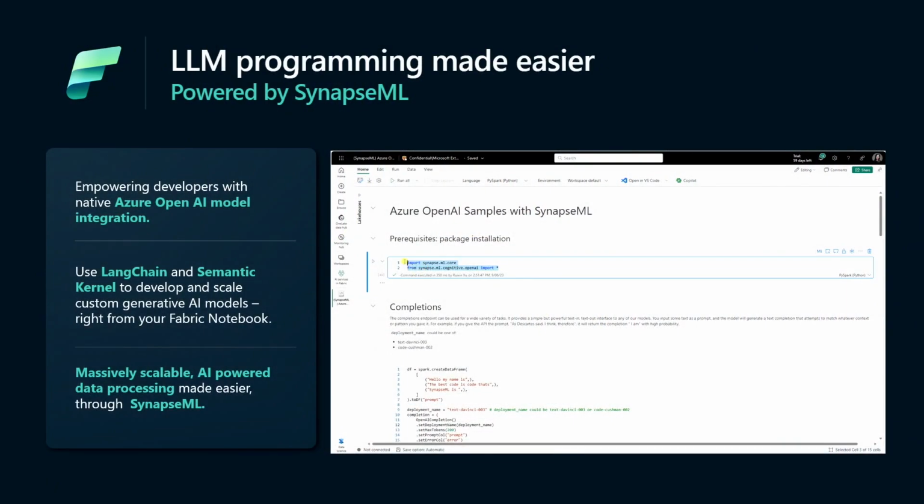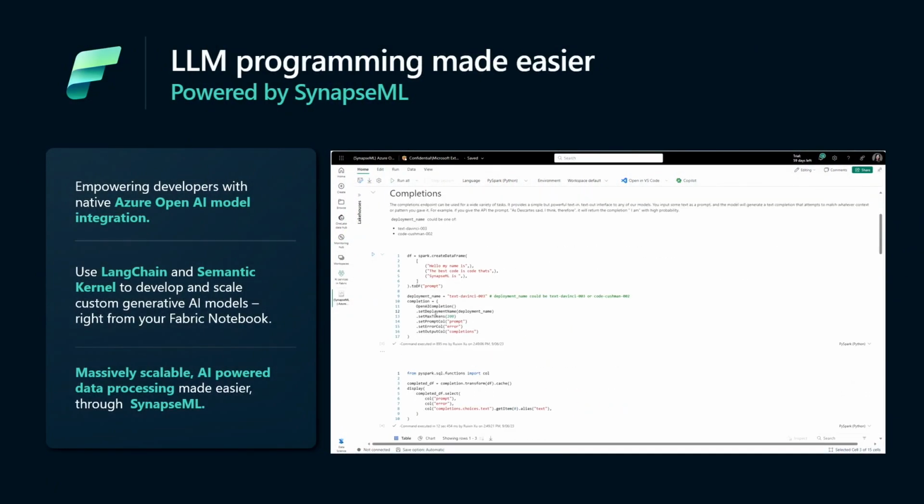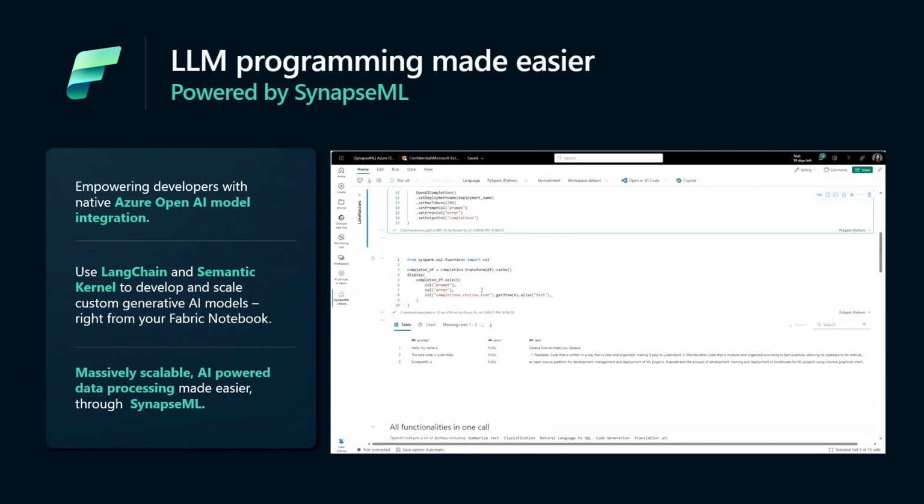So we're calling it for now LLM programming, basically. How can you, as data scientists, data engineers, developers, whoever's using Fabric, use our notebook experiences and use our library, SynapseML, that, by the way, this week also went GA with version 1.0. We're very excited about that. So it is GA in Fabric, so you can use this library.